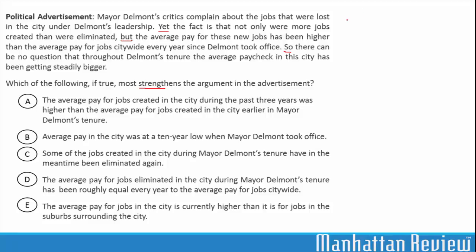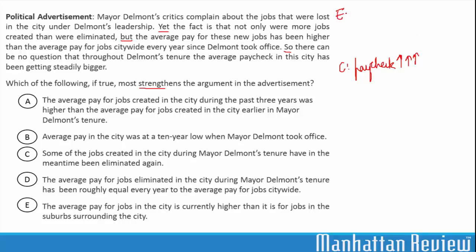What has the author concluded? What is the author's conclusion? You come across a clue word "so" here, which indicates a conclusion. There can be no question that throughout Delmont's tenure, the average paycheck in the city has been getting steadily bigger. So the argument concludes that the paycheck during Delmont's tenure was getting steadily bigger.